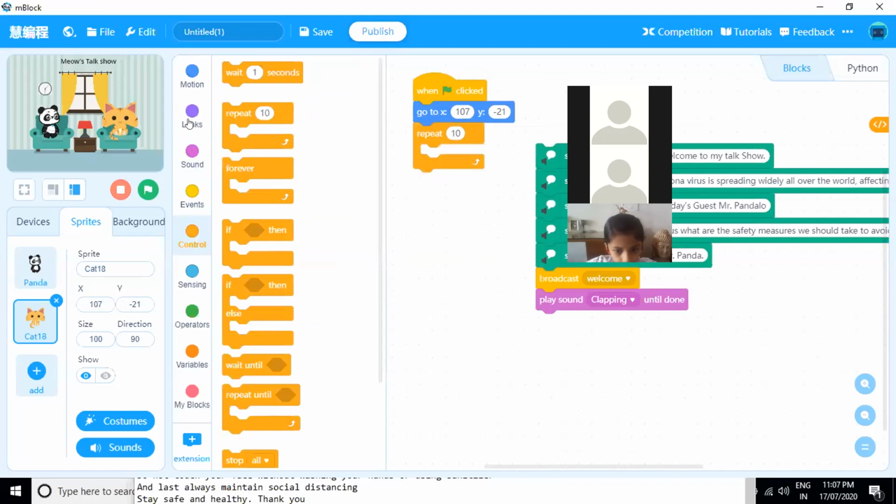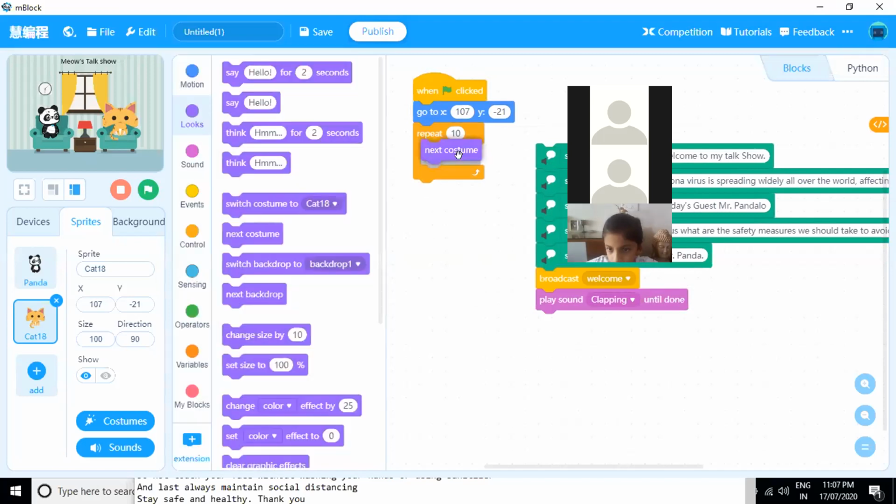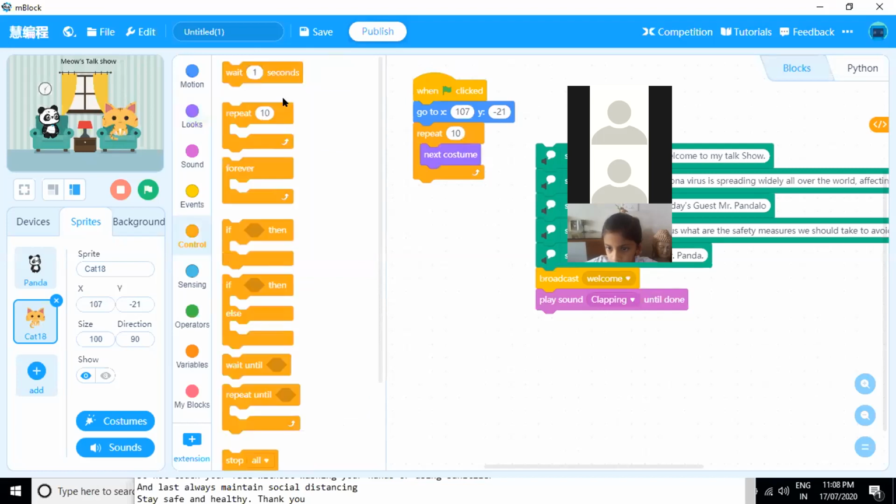Next costume is nothing but the costume which we have edited. That is, the cat is also waving her head. She changed the position of her head. And then wait for 1 second. If you play this one, you can see that the cat is changing her position.